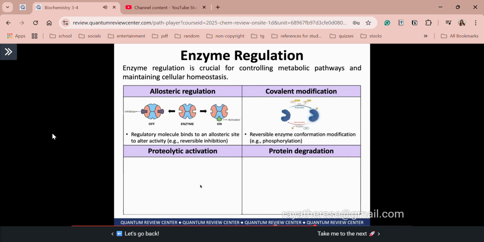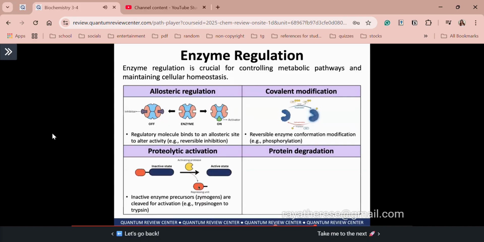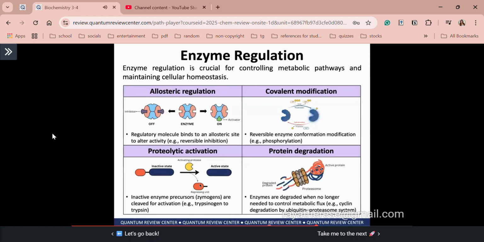Thirdly, we have proteolytic activation. So this is the main regulation for our zymogens. Familiar with zymogens? These are your inactive enzyme precursors. So using proteolytic activation, we can activate your zymogens, for instance, trypsinogen to trypsin via cleavage of a repressing unit. And lastly, protein degradation. So complete degradation, meaning irreversible. Okay? So they are degraded when they are no longer needed to control the metabolic flux.